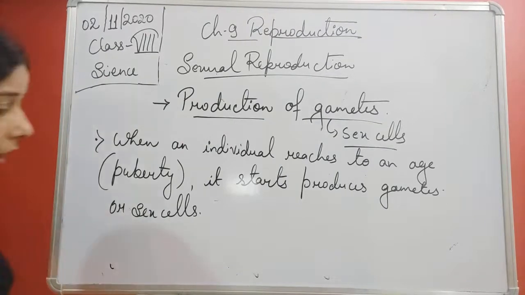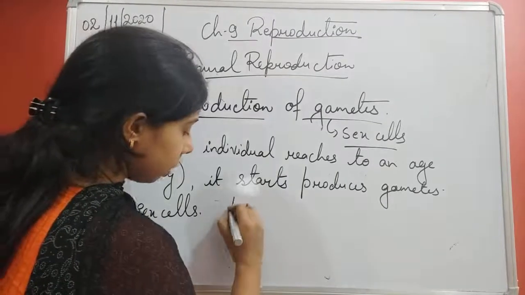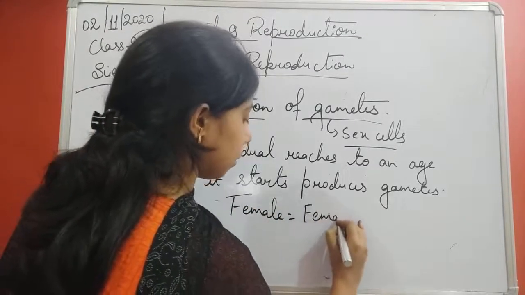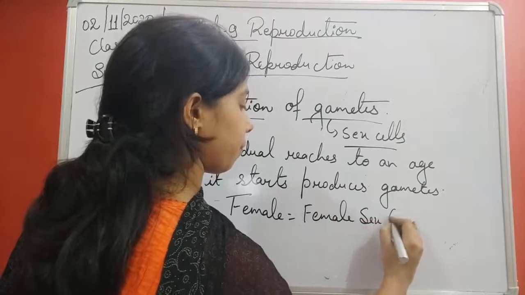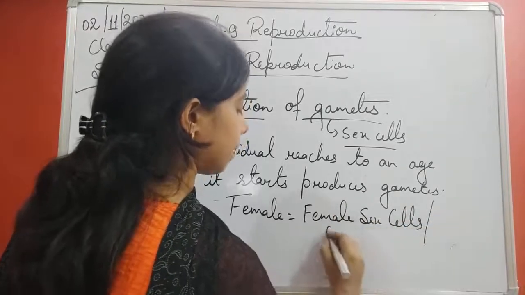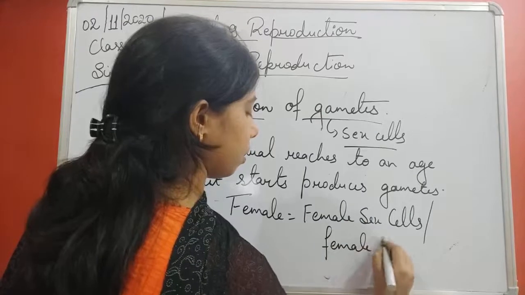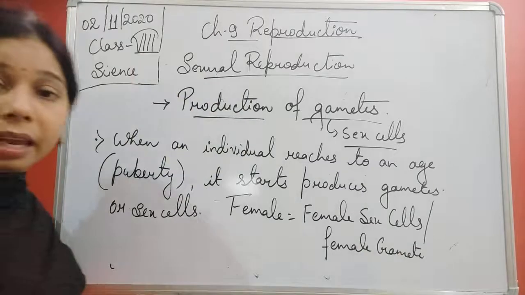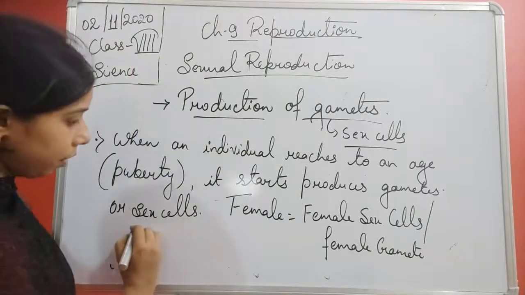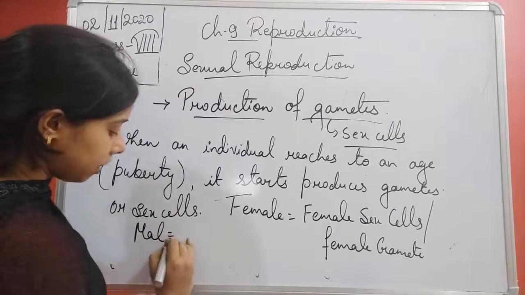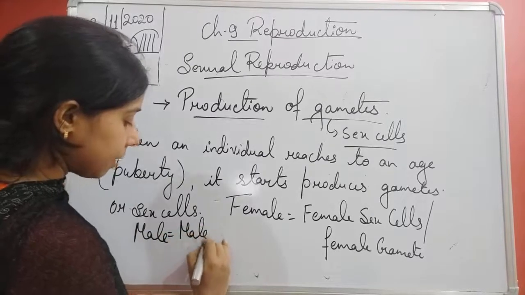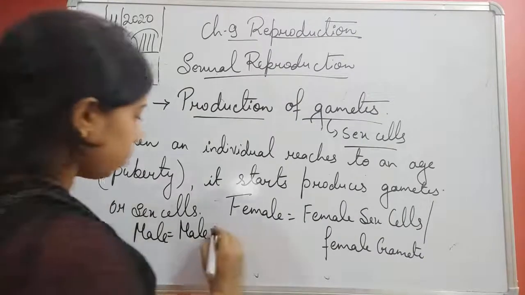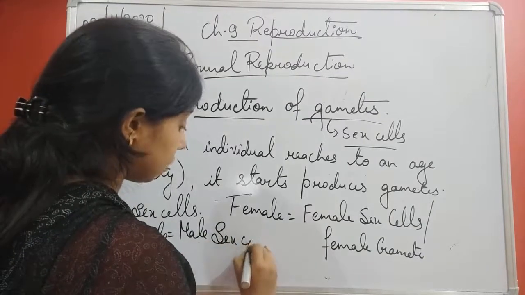Okay, so female, if we talk about a girl, starts producing the female sex cell, or we call it a female gamete. And in case of a male, students, it starts producing the male sex cells.